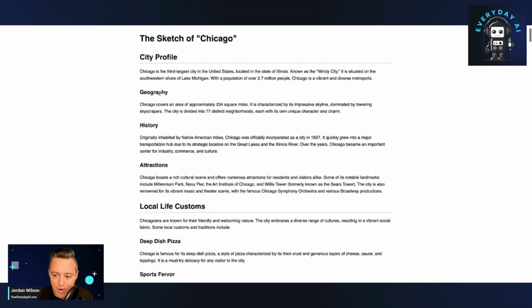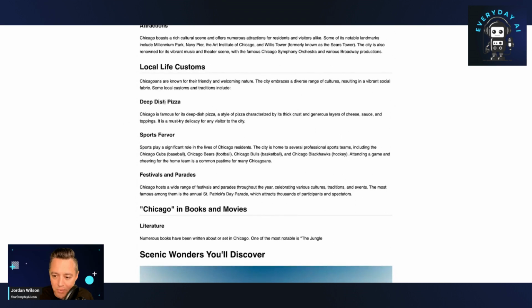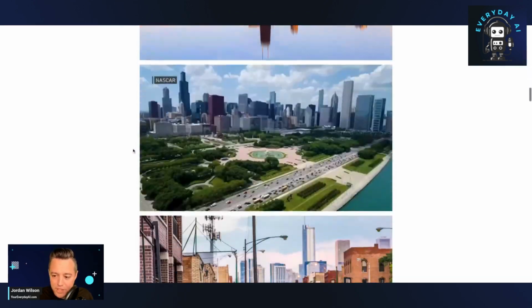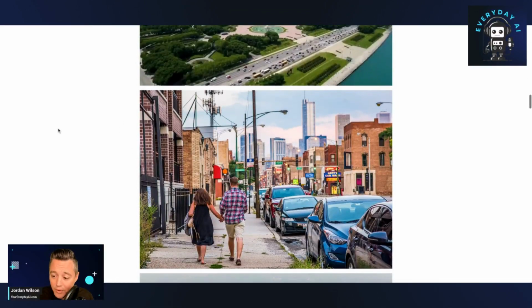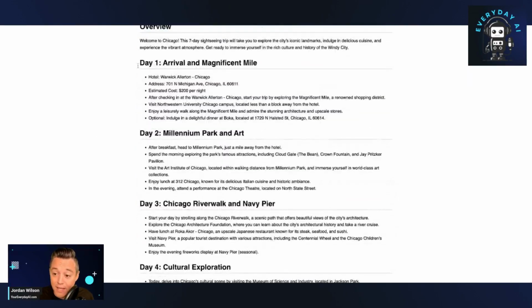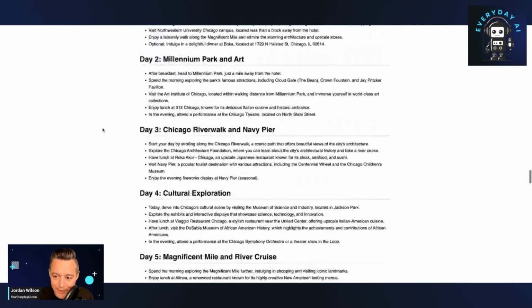Pretty impressive. We get an overview, geography, history, attractions, local life customs, deep dish pizza. Especially if you're a tourist, no trip to Chicago is complete without deep dish pizza, and some sports. We pulled some images in here. Pretty recent too, because it's bringing in this NASCAR graphic, which actually just happened yesterday. So pretty impressive that it's pulling in some recent information. And then we have here what looks like a 7-day plan. I'm looking through it.